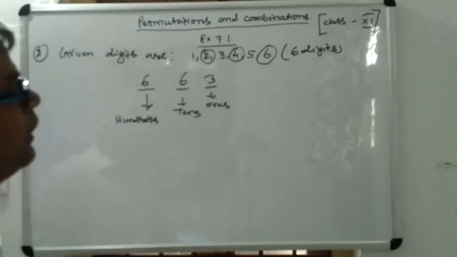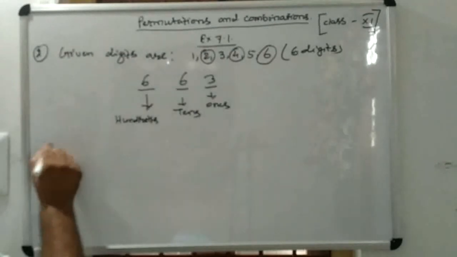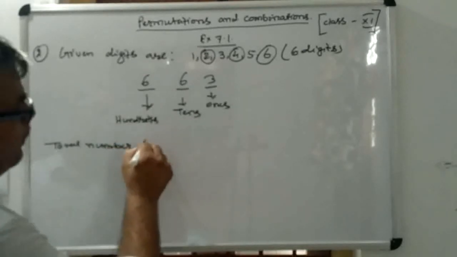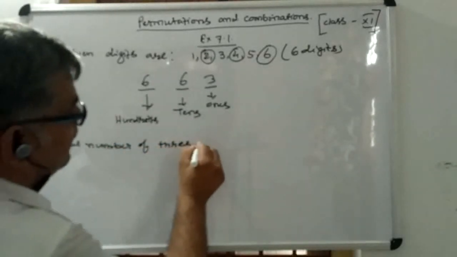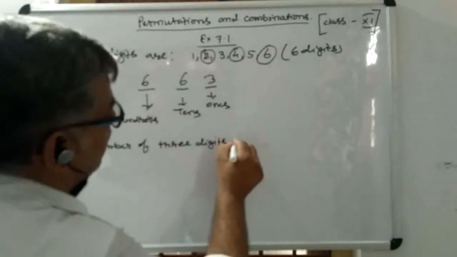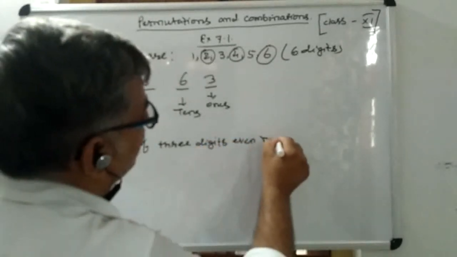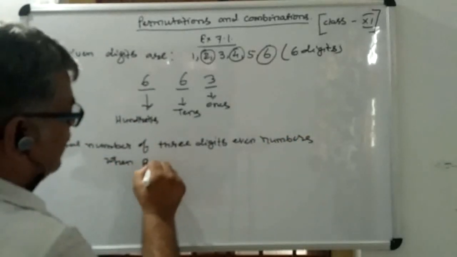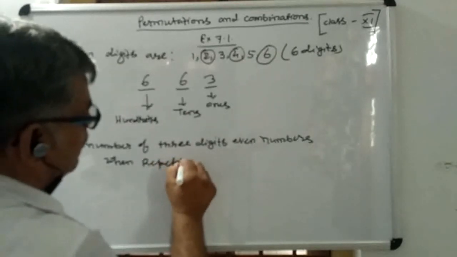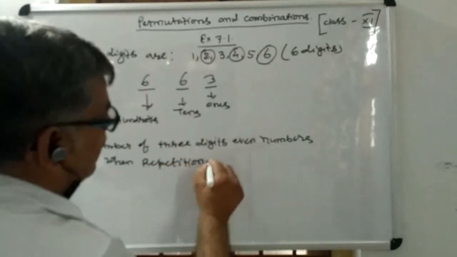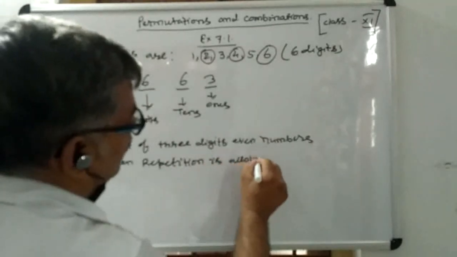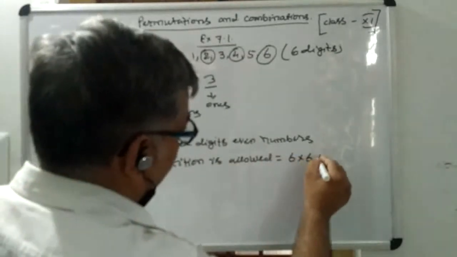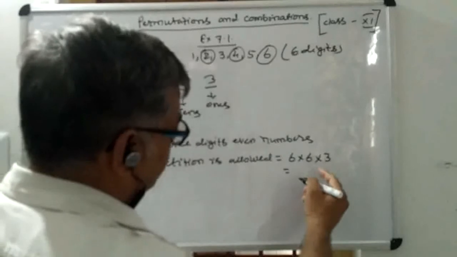So the total number of 3-digit even numbers when repetition is allowed will be equal to 6 into 6 into 3, that is 36 into 3.